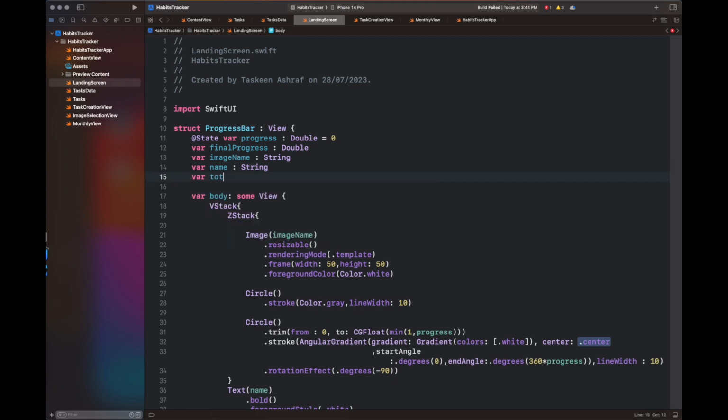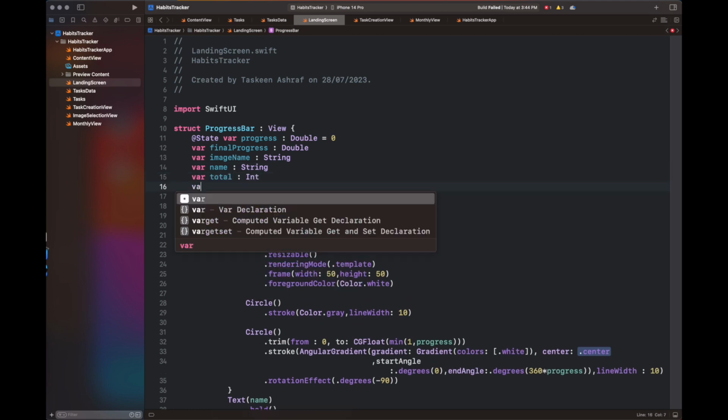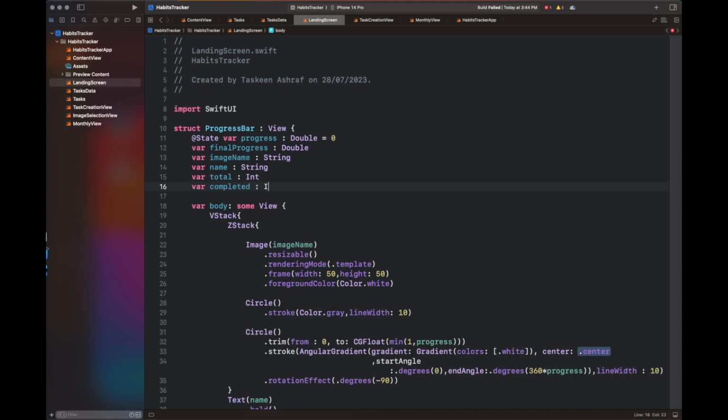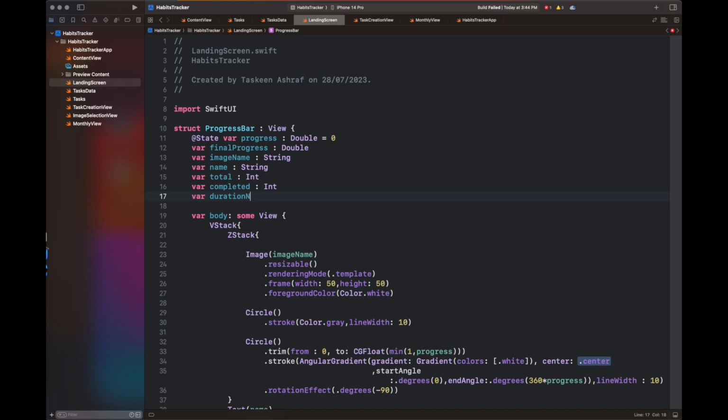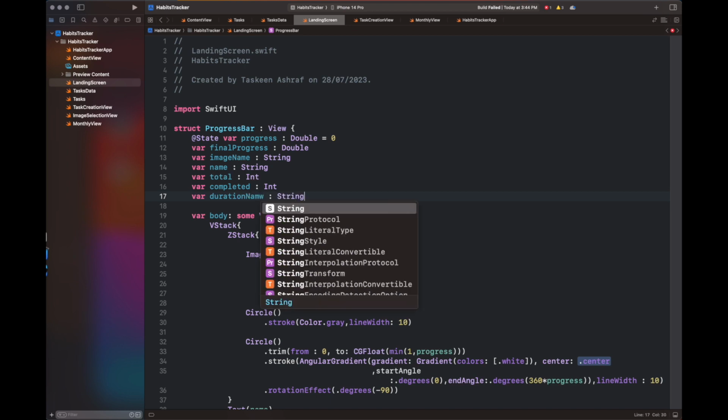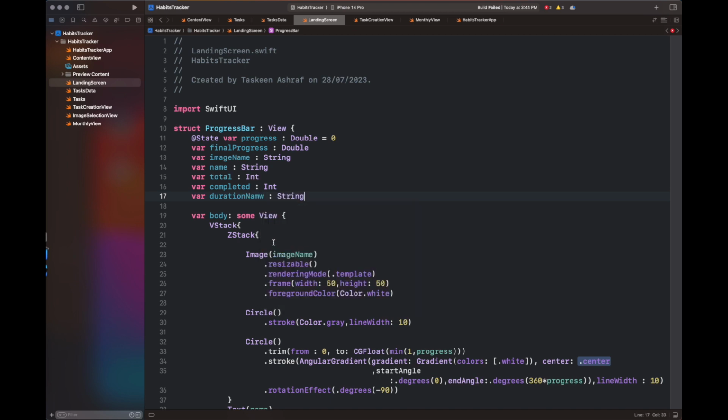In the progress bar, I have added three values: a variable total, completed, and a duration name, that is to print out a text that shows you how many tasks of the total are completed and what type of nature it is. Basically, they are daily, weekly, or monthly tasks.